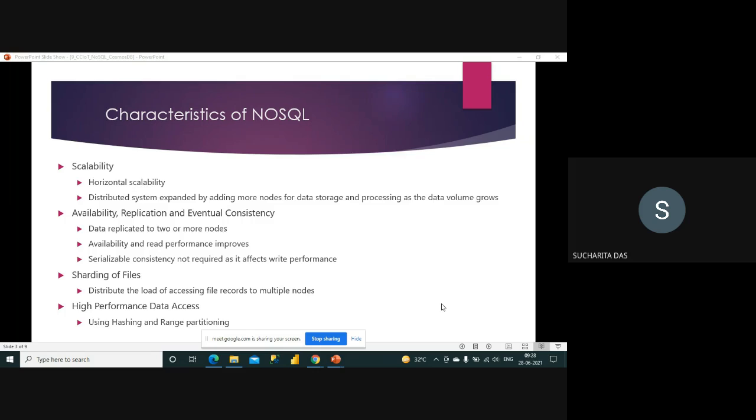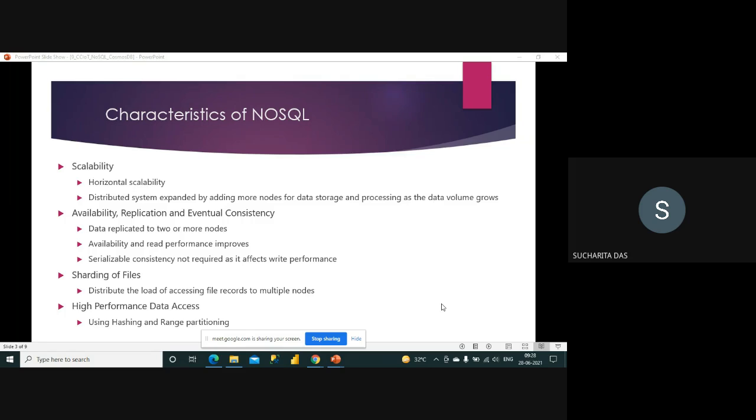Okay, if you need some more knowledge on isolation levels, then I will give you a link to a document that you can refer to. Okay, that is part of your RDBMS. I hope you know it from your graduation days maybe, but if you need to refer, I will share one document. Okay, now is sharding of files.